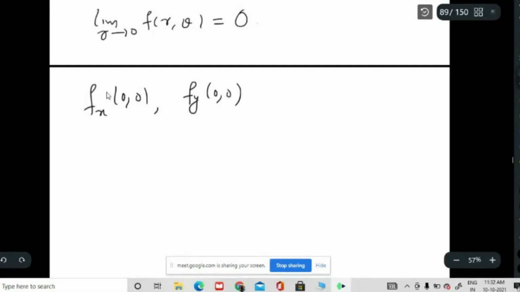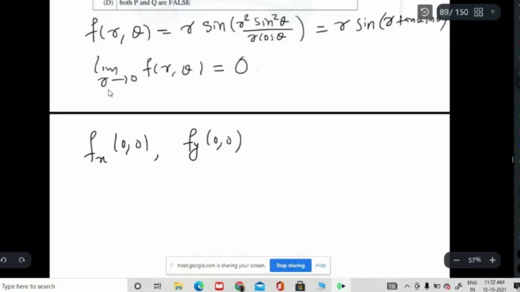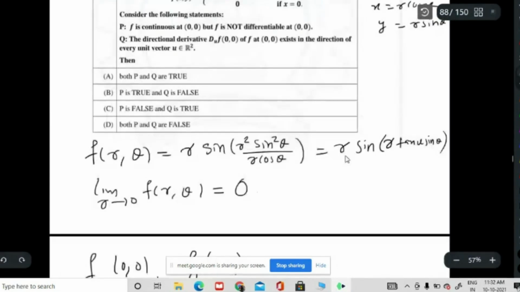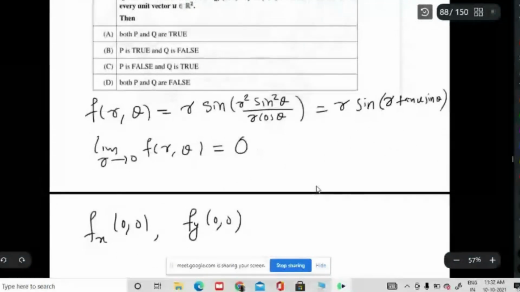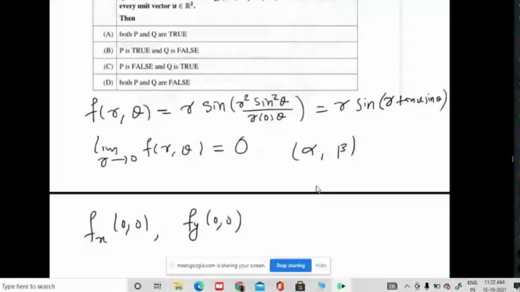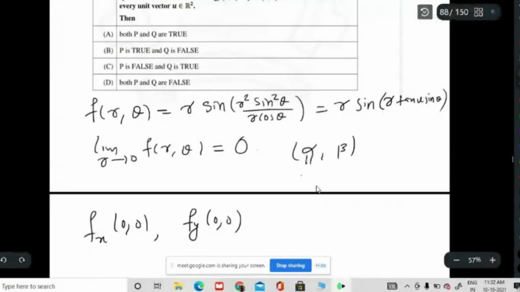Suppose the derivative exists, then there exists a pair alpha, beta satisfying that relation that I have in the definition. Then alpha has to be fx at (0, 0), and beta has to be fy at (0, 0).